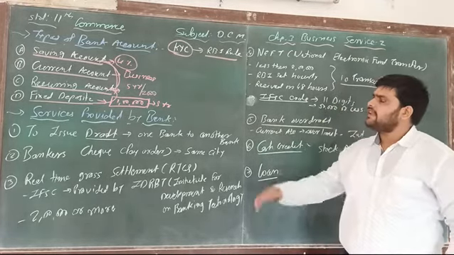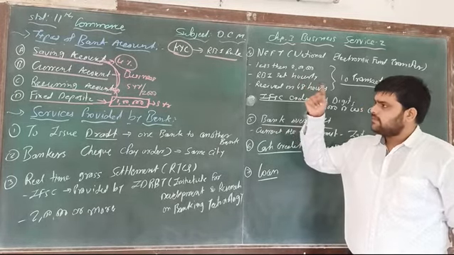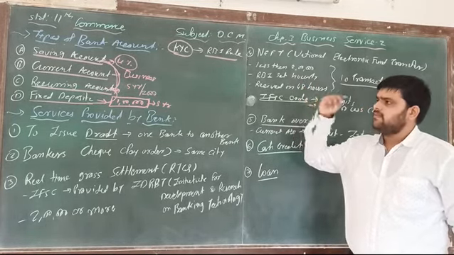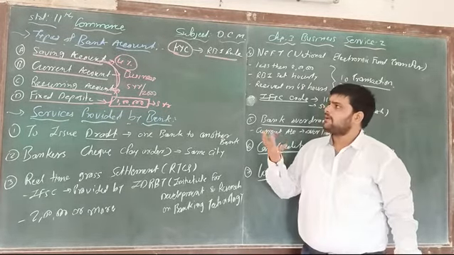So these are the various types of account. There are 4 types: saving account, current account, recurring account, and number 4, that is fixed deposit. So these are the types of account.